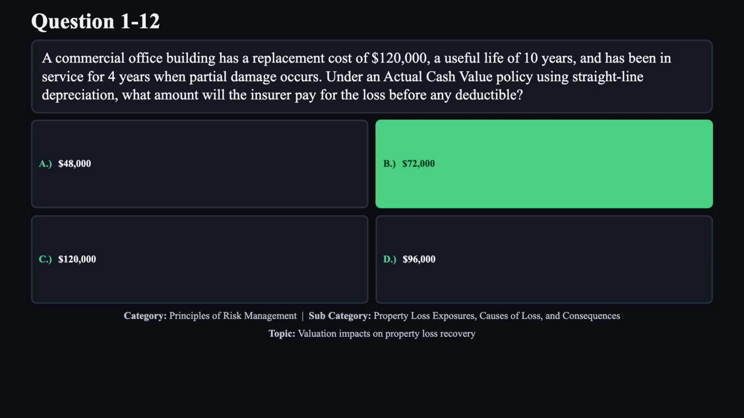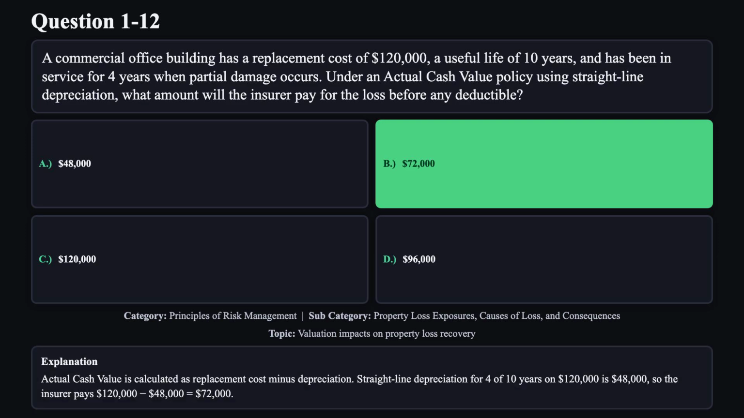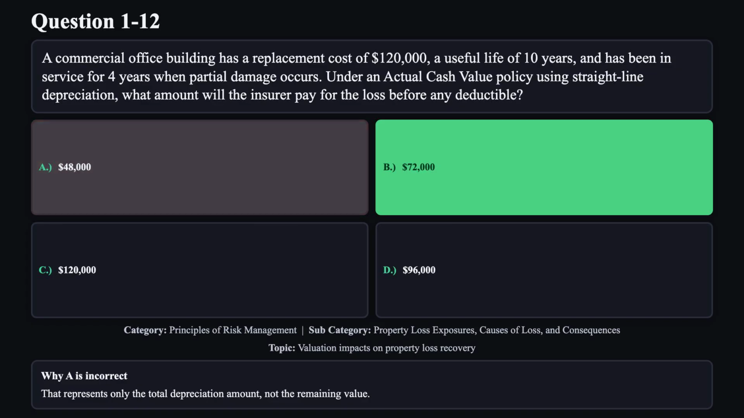The correct answer is B. Actual cash value is calculated as replacement cost minus depreciation. Straight-line depreciation for 4 of 10 years on $120,000 is $48,000. So the insurer pays $120,000 minus $48,000 equals $72,000. Reason A is not correct. That represents only the total depreciation amount, not the remaining value.